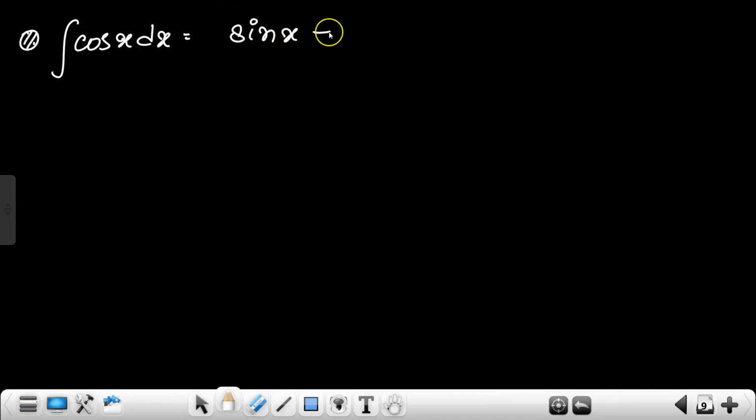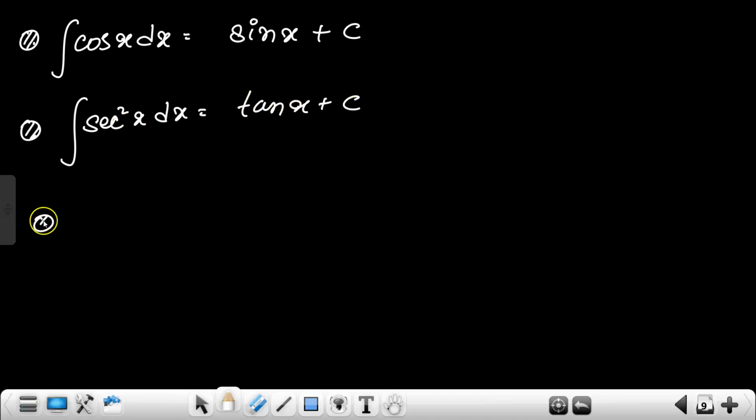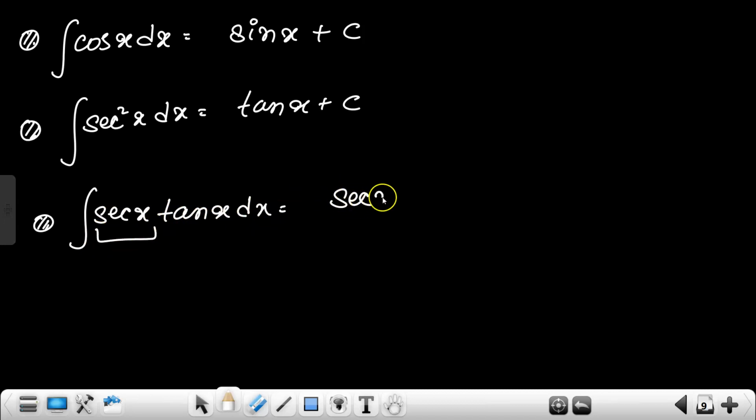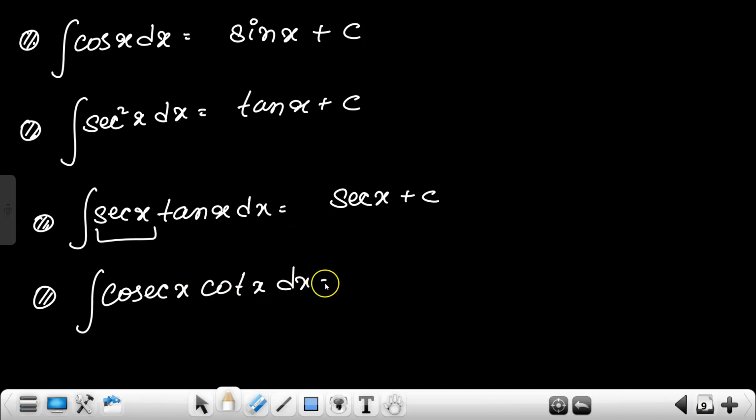It will be sin x plus c. The next is integration of secant square x dx. What will it be? Yeah, very good. Tan x plus c. Okay. Now next is integration of secant x tan x. What will it be? Like the first one will come out. Yeah, secant x plus c. Now the final is integration of cosec x cot x. Yeah, minus of cosecant x plus c.